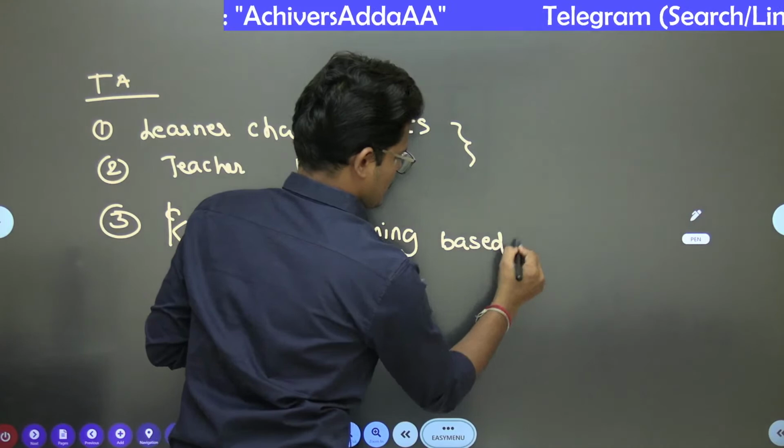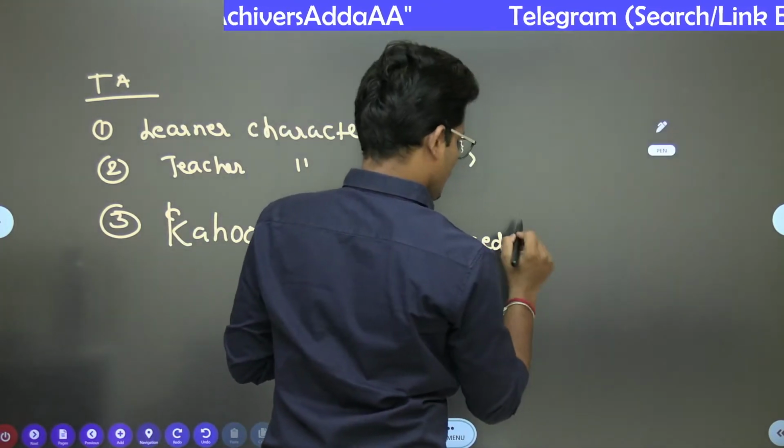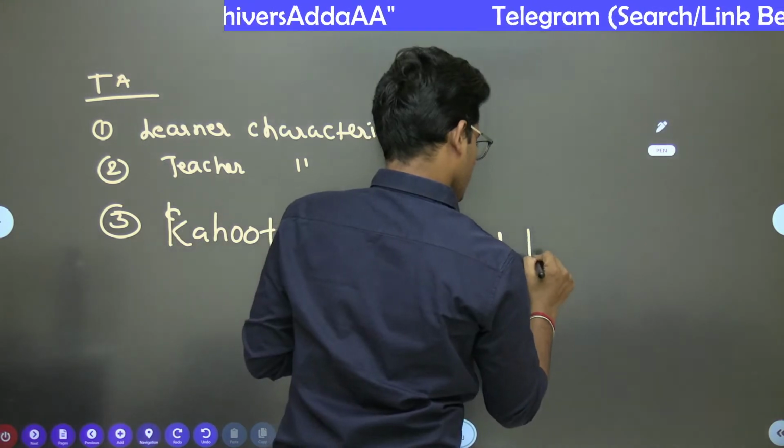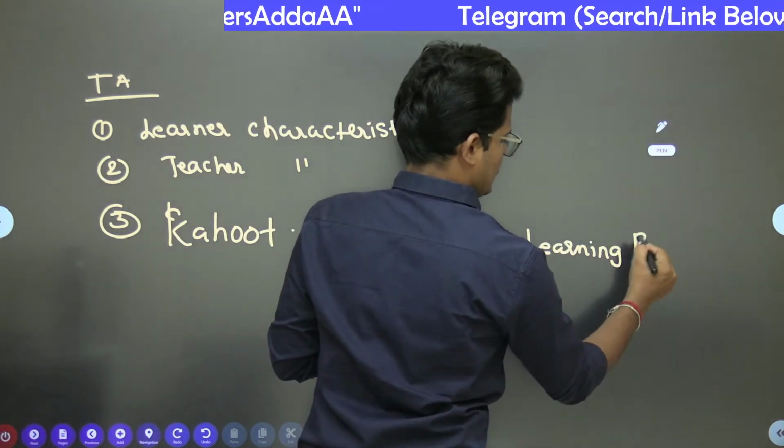Previously also, Padlet was asked. Last year, Padlet was asked in the commerce shift. It is a learning platform.